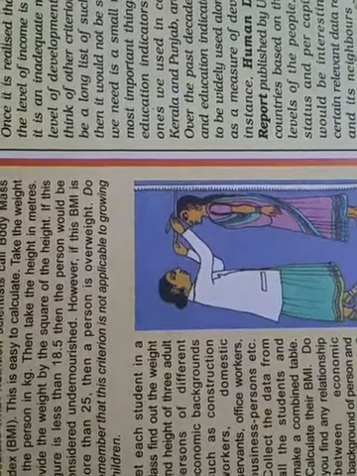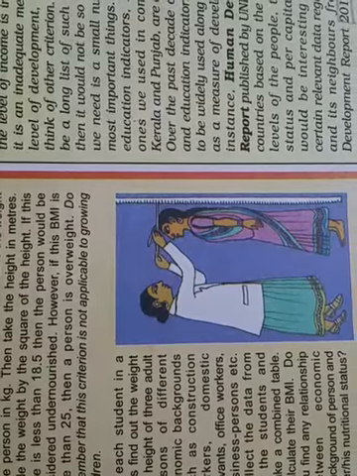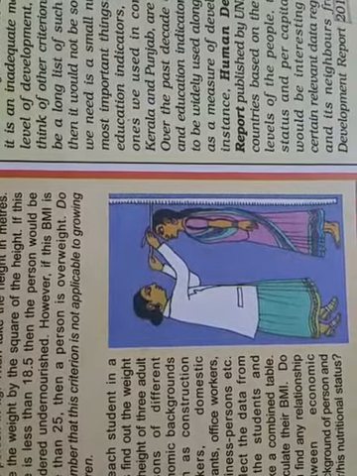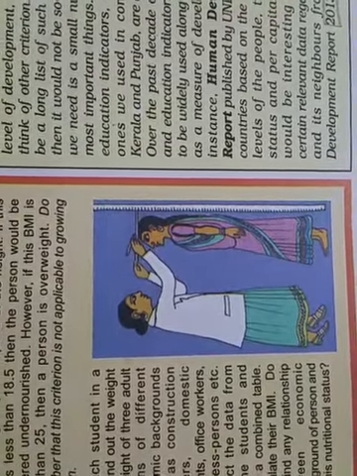It is a very scientific method, calculated by nutrition scientists, in which we simply take the weight of the person in kg and divide it by the square of the height in meters, that is weight upon height in square meter is equal to BMI, that is body mass index. Clear?